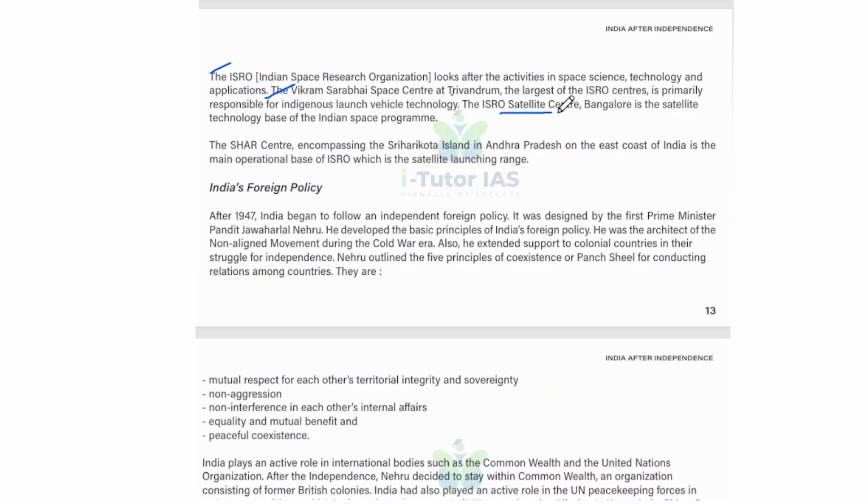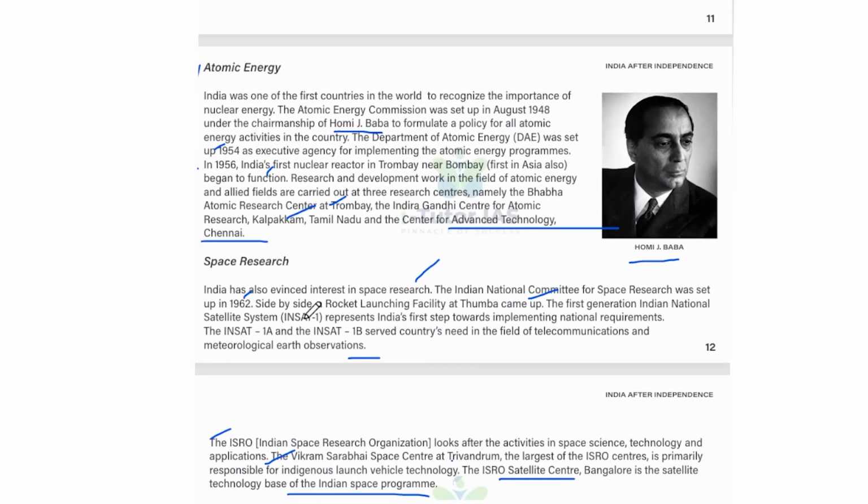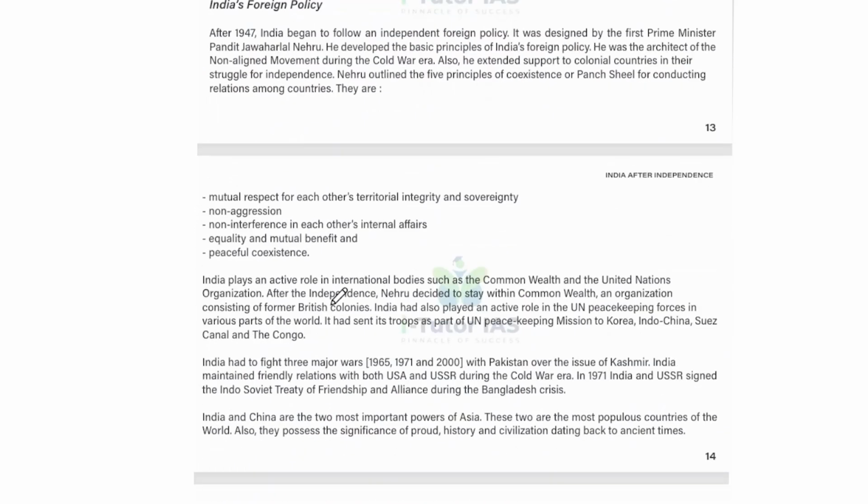And the ISRO Satellite Center, Bangalore, is the satellite technology base of the Indian space program. And the SHAR Center, encompassing the Sriharikota Island in Andhra Pradesh on the east coast of India, is the main operational base of ISRO, which is the satellite launching range. Okay. So that is the space research in India.